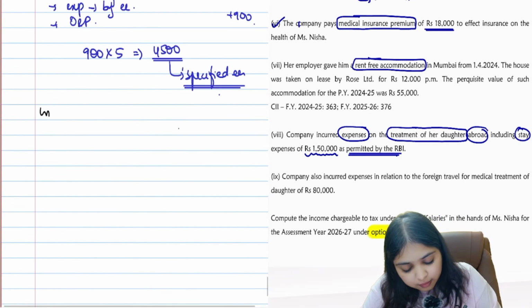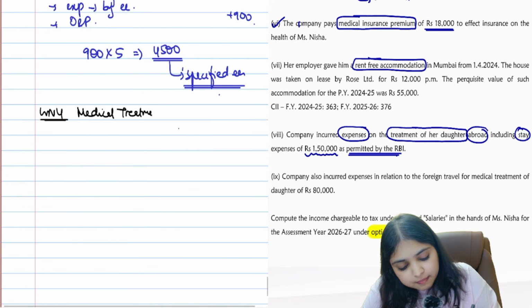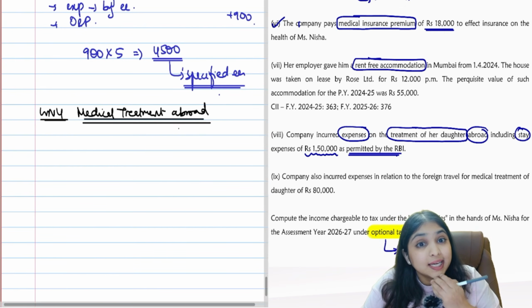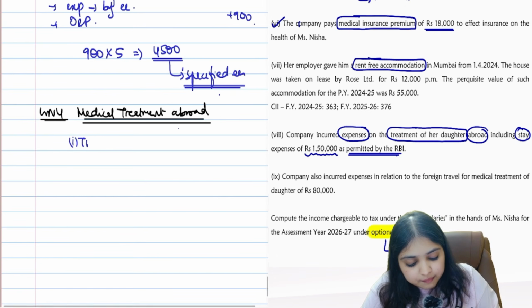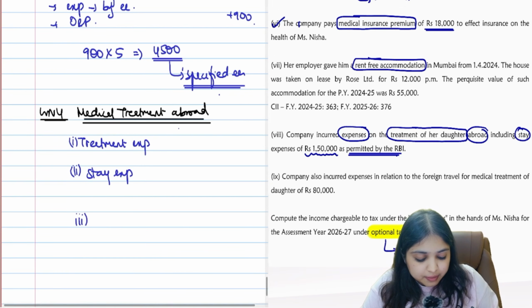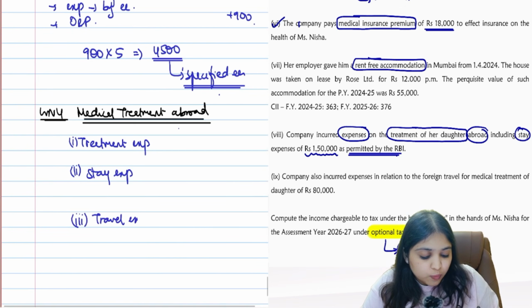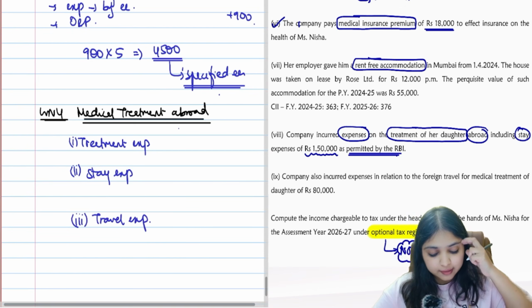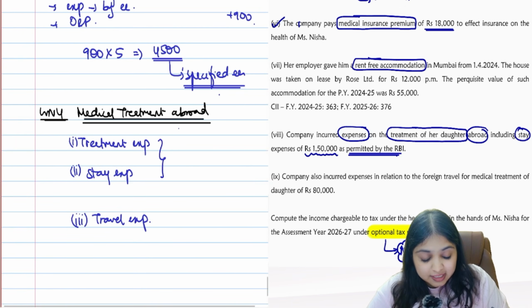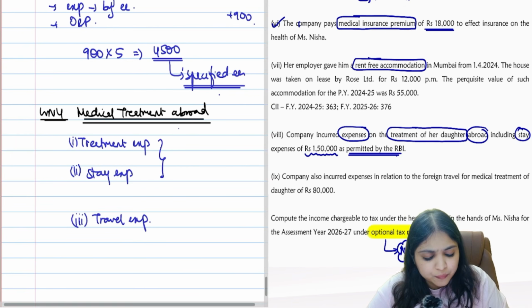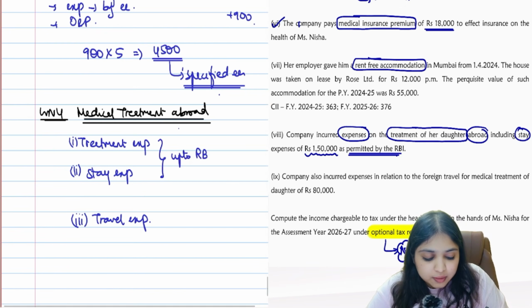Listen to me. Medical treatment abroad. So when there's medical treatment abroad, there are 3 types of expenses that are possible. Number 1, treatment expense. Number 2, stay expense. And number 3, travel expense. So you will have 3 expenses relating to abroad medical treatment. Now treatment expense and stay expense, if employer is meeting this expense for you, then in that case, up to the RBI limit, it will be exempt.